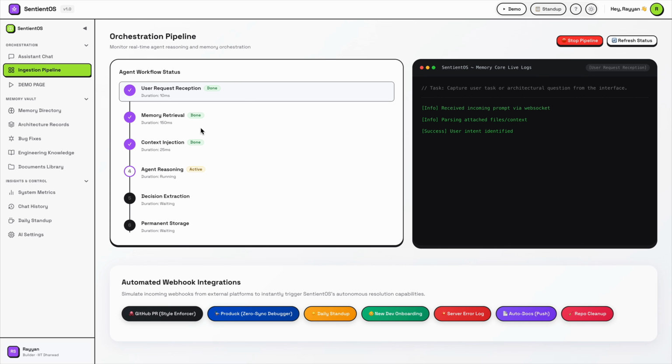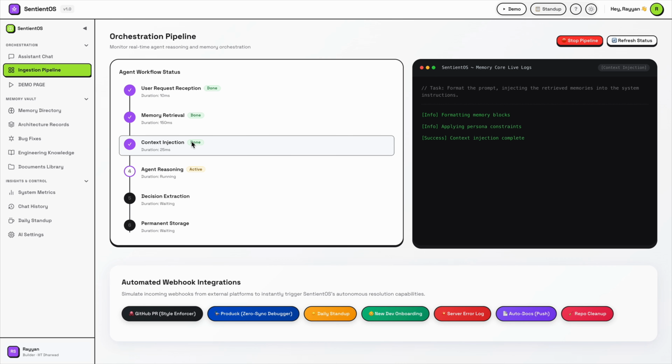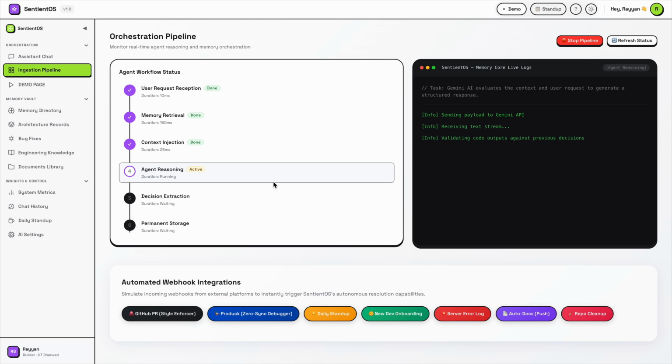Then further it moves to context injection. Next, all retrieved information is injected into the agent's working context. The context includes the current request, memory results, documentation, repo files, and historical decisions. And all this is further given to agent reasoning.